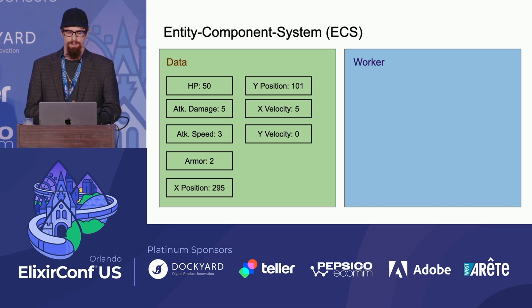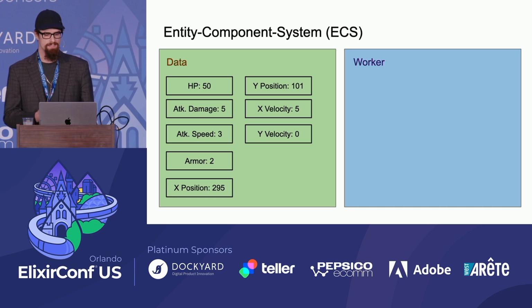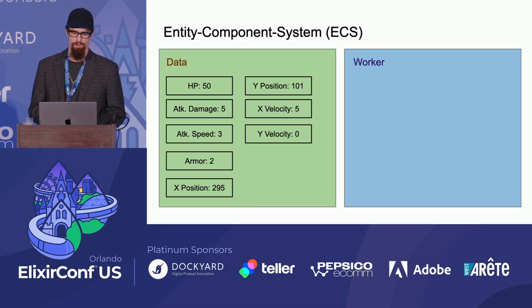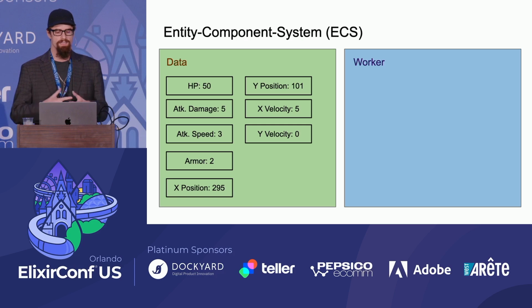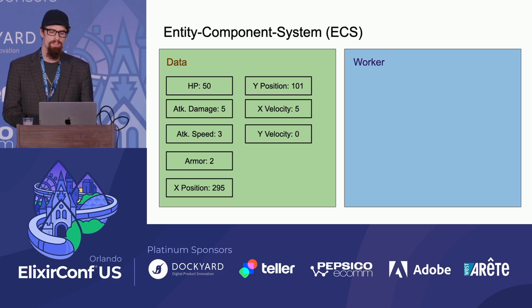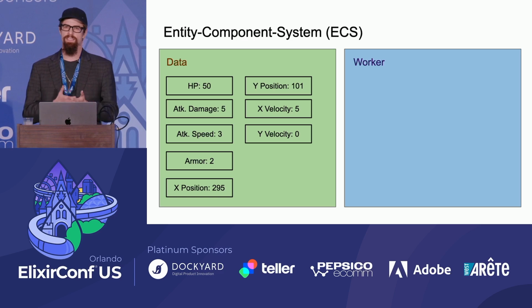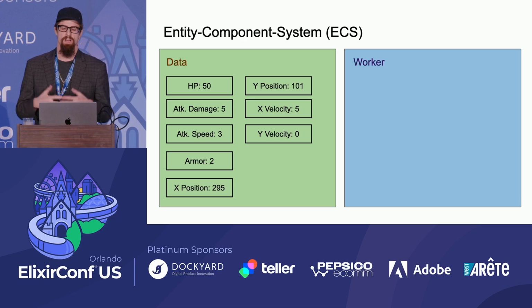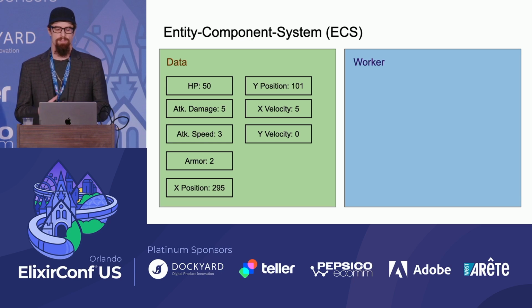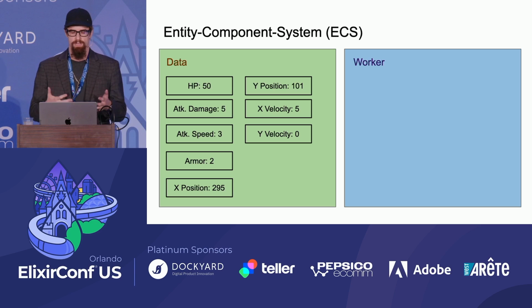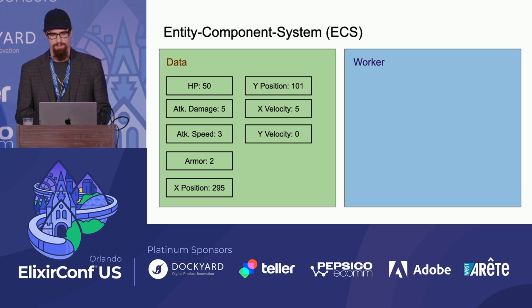In the data layer, there is no ship. Instead, each one of these components is going to have a unique ID that they will all share. That's where the E in ECS, the entity, comes into play. An entity in ECS is more of a metaphysical object that you could construct in your mind because all of these components have the same ID in the back.